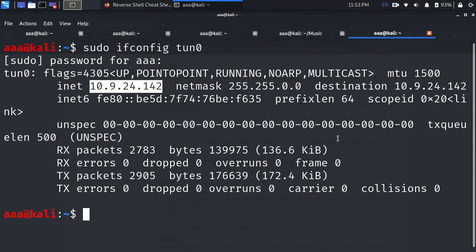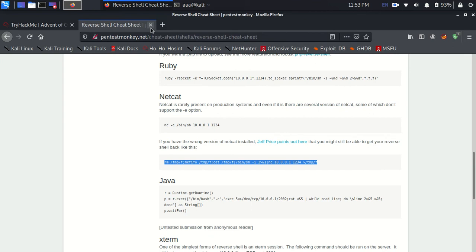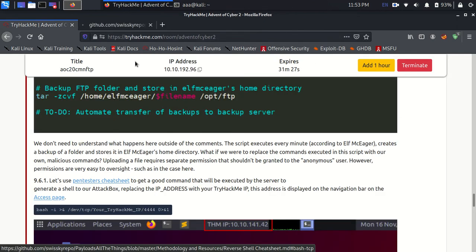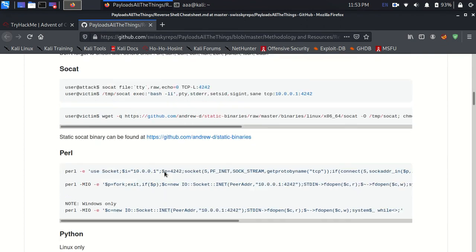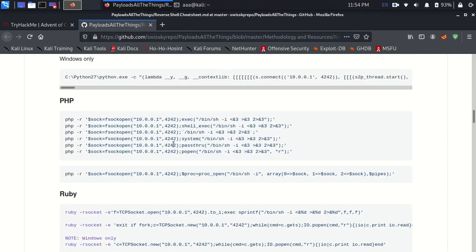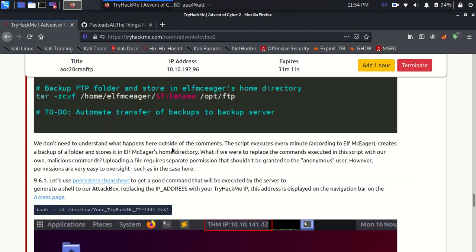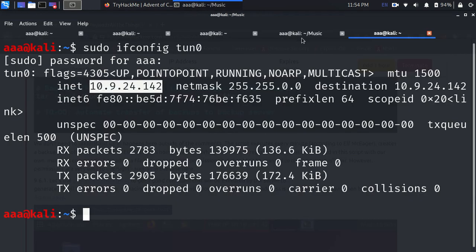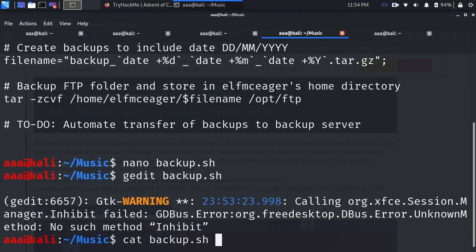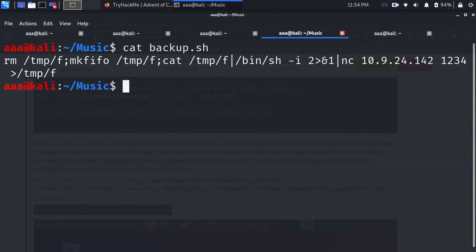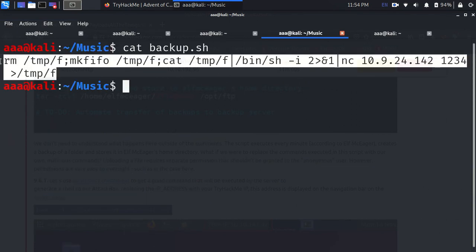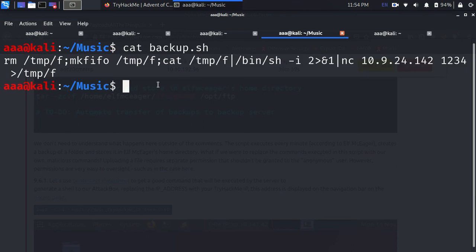Every time you face something like this, you can go to that cheat sheet, Pentestmonkey, and look for a reverse shell. I like this one, so I'm using this one. Over here, this thing which you see, 10.0.0.1, we need to replace with your IP. Okay, so everything is set. If I cat it out once more, this is our final thing which will throw us that reverse shell on the server. This is my IP and this is a port.